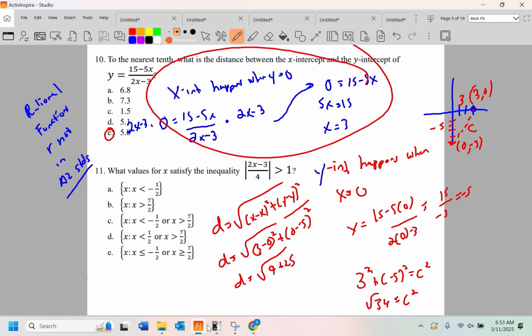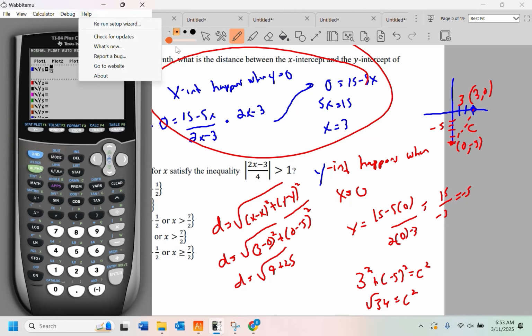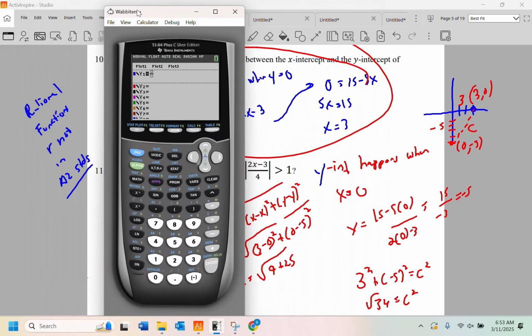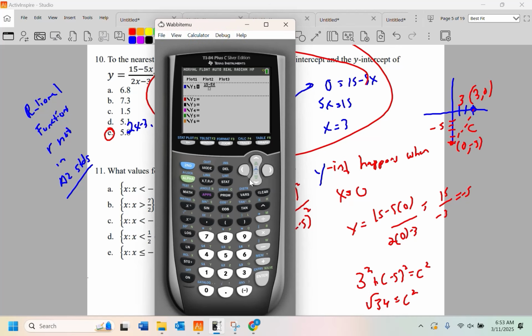You had a calculator. You could have just glanced at the graph to get those y-intercepts. Let's see, math, num, n over d. What was it, 15 minus 5x? Yeah, 15 minus 5x. And that's sitting over 2x minus 3. Whoops, I'm in the wrong spot.